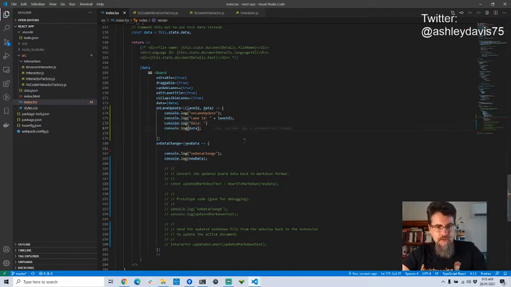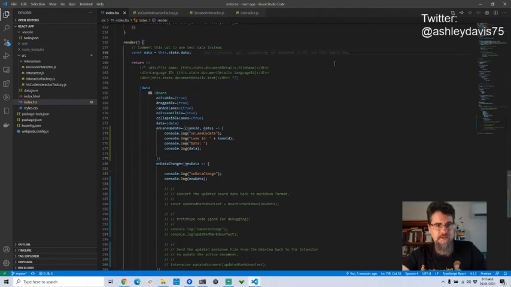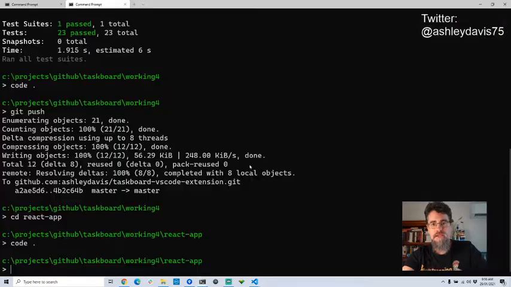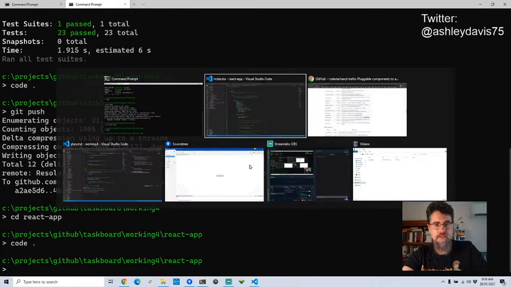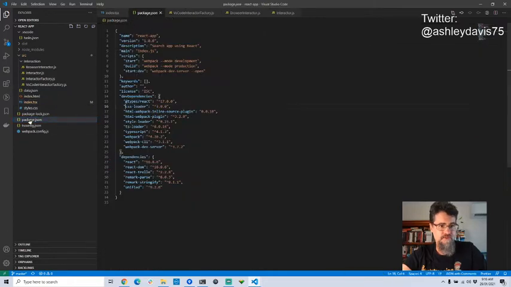Okay, so I'm going to run this. I can actually run this if I comment out this data here. See how I've got a little comment there that says comment this out to use test data instead. If I comment that out, I can actually run this as a standalone React app. Fingers crossed it still works. And I just have to remind myself how to run it. I'm not sure if this is using the same conventions that I would normally use. Oh, it is, cool. So what I want is this start dev command.